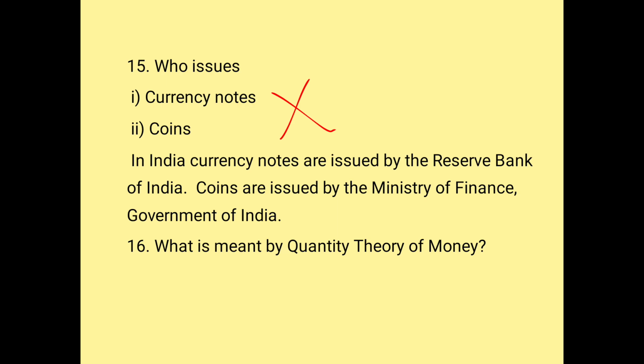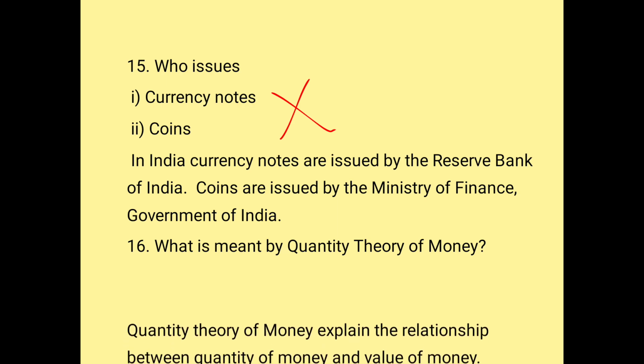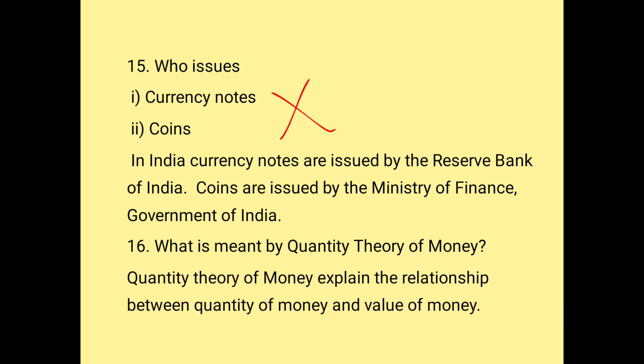What is meant by quantity theory of money? Quantity theory of money explains the relationship between quantity of money and value of money. What are the two approaches to quantity theory of money? Fisher's transaction approach and Cambridge cash balance approach.